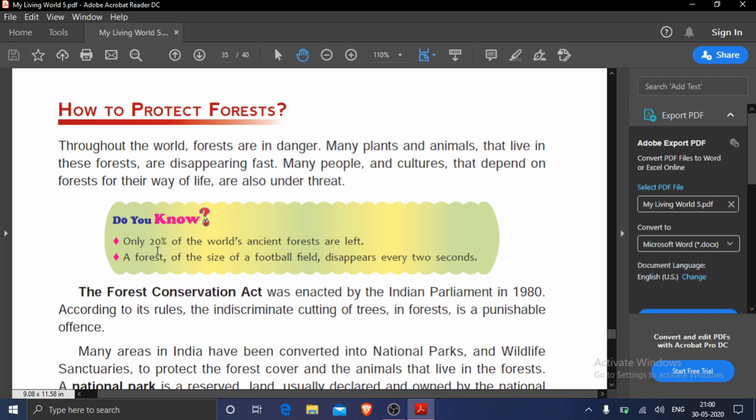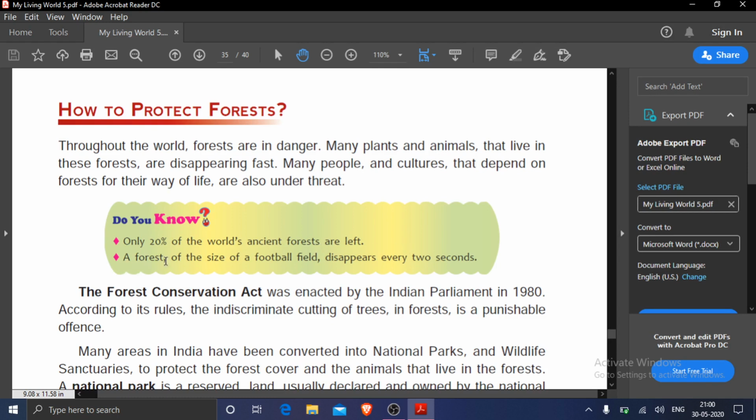Here, do you know, you see, only 20% of the world's ancient forests are left. Means human beings have cut 80% of ancient forests, and that's why only 20% of the world's ancient forests are left.